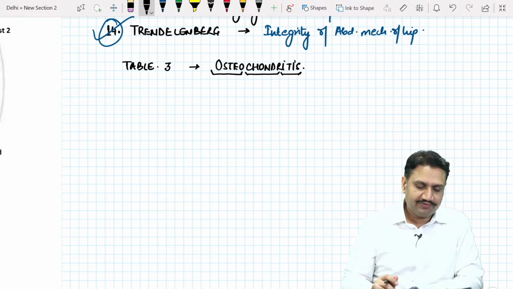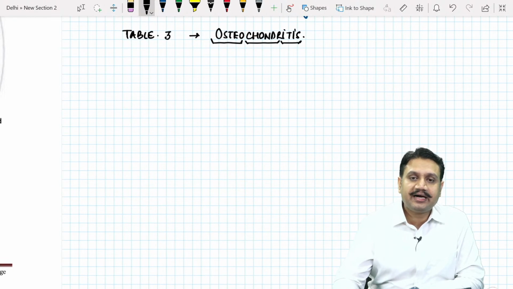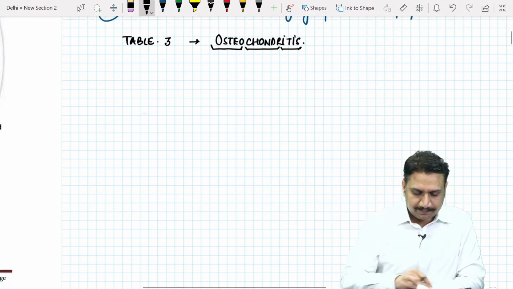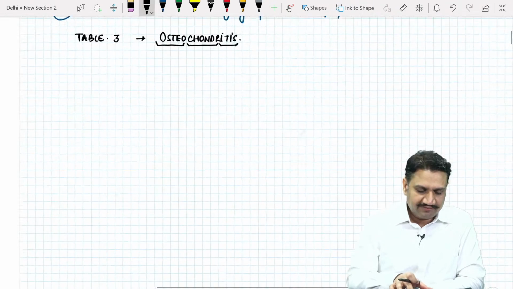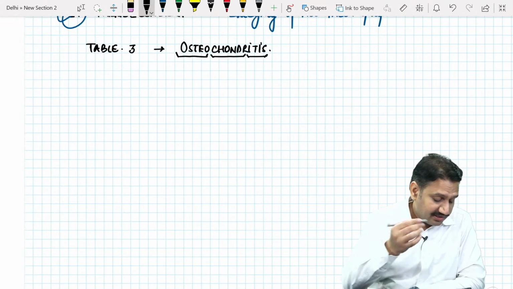And who has more cartilage, a child or an adult? Obviously the children, and that is why they are more prone to develop most of the osteochondritis, the majority of the time. So what are the different sites and locations for different osteochondritis? Let's make a table of that, table number 3. Okay, yeah, tractional is one.